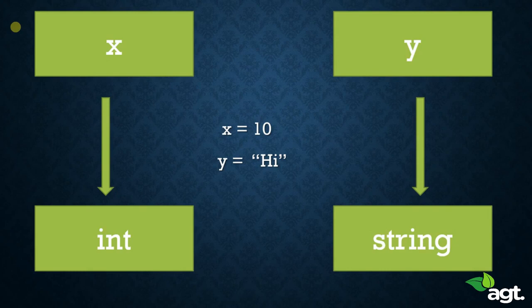So anything written in double quotes or single quotes in Python is treated as a string, and numbers are treated as integers. For example, our x is equal to 10, so 10 is an integer. That means x is of integer data type, and y stores a word in it, so it is a string data type.